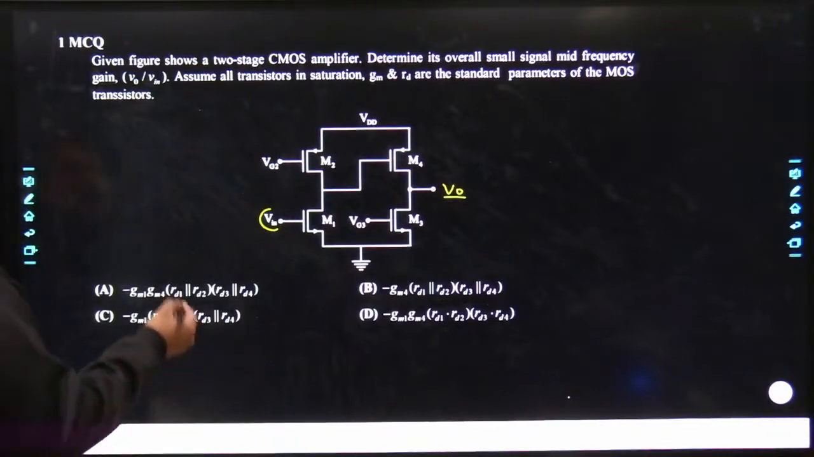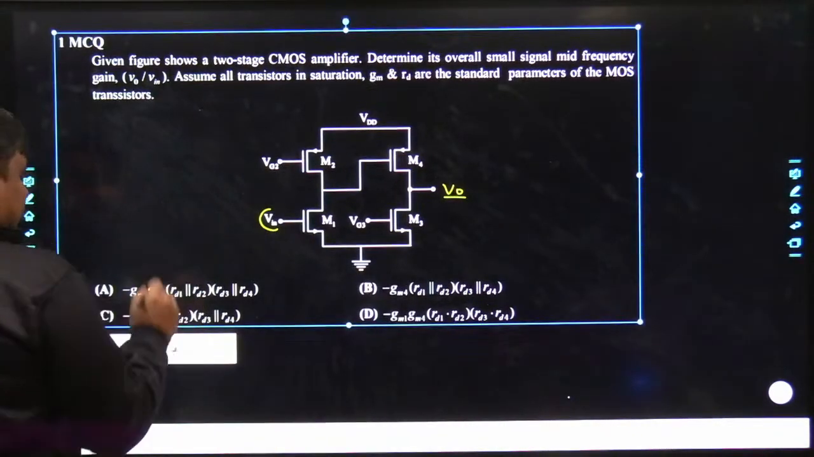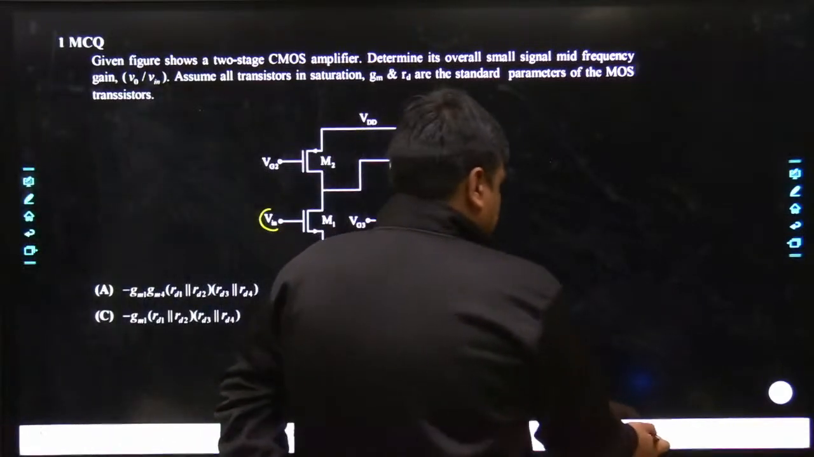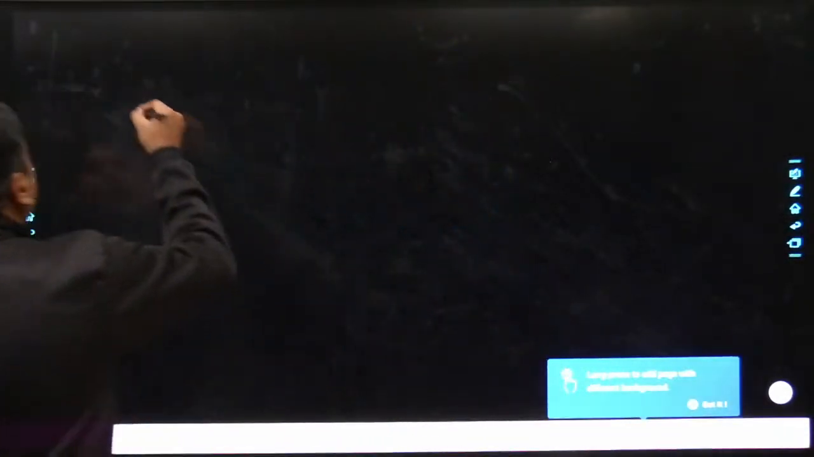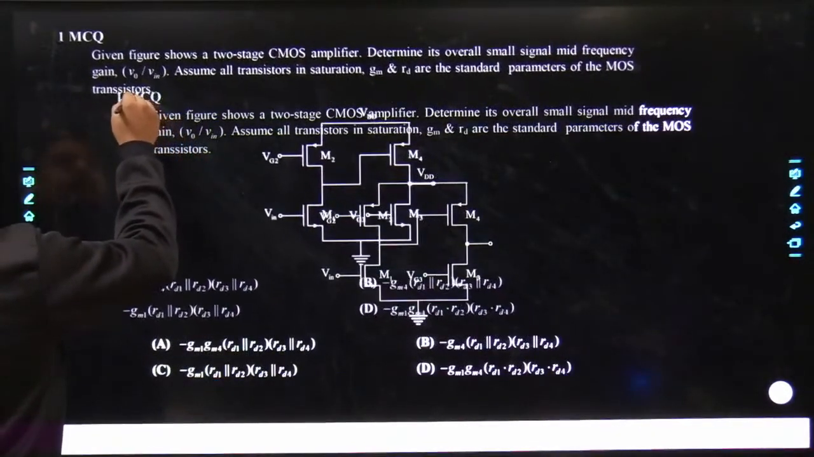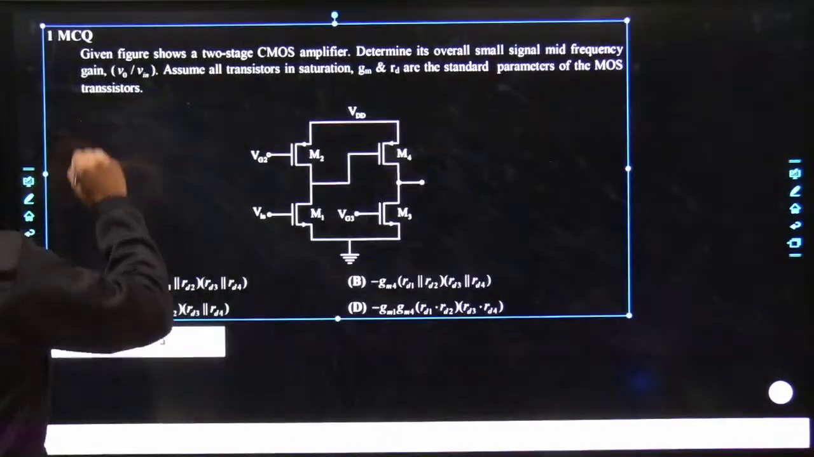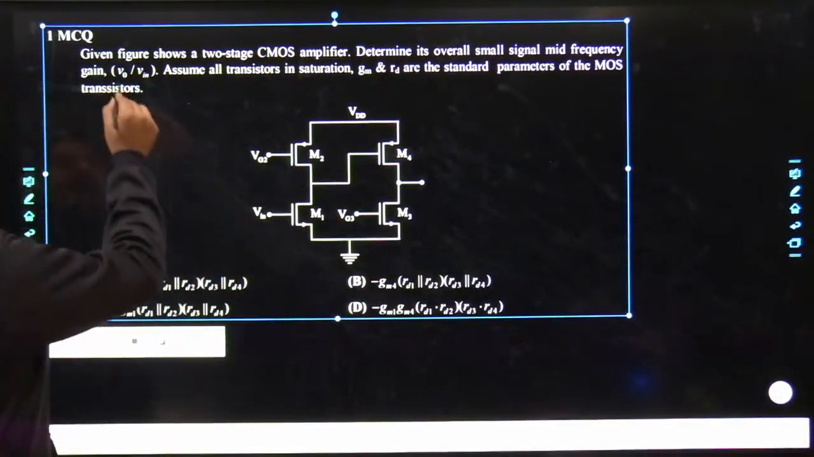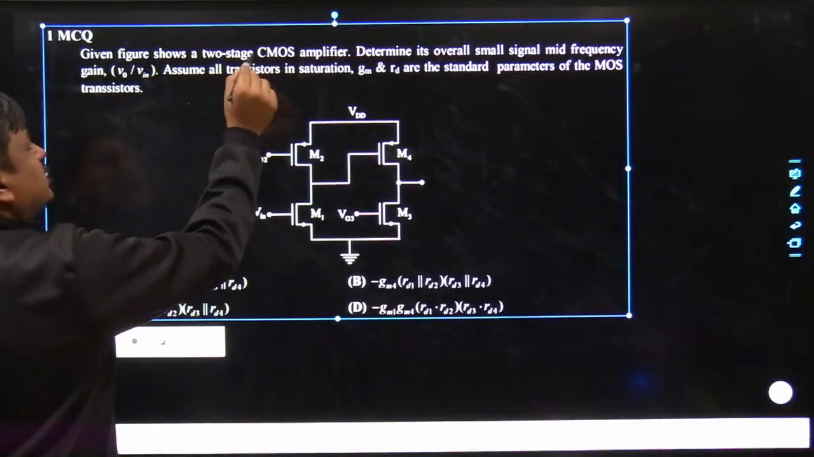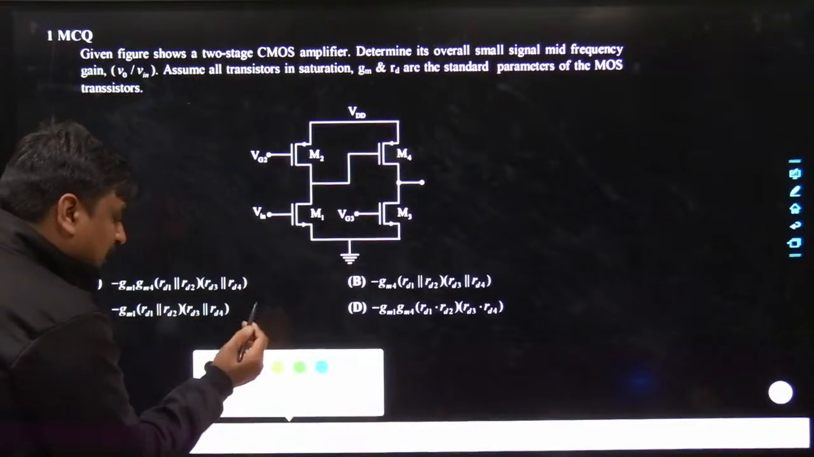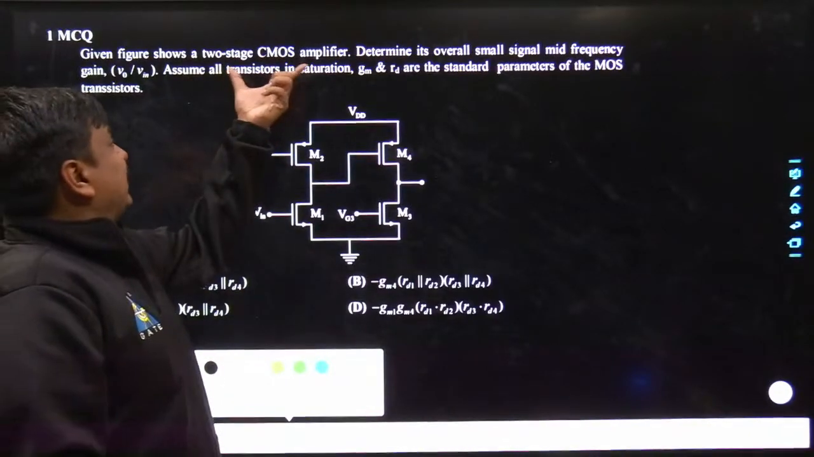So let me do one thing. Let me copy this circuit and bring it to the next working board. Yes, here goes my problem. See, a few of the data are clearly written along with this problem. What are they? The given figure shows a two-stage CMOS amplifier. Anyways, most of us must be well acquainted with how this has been written as a CMOS.